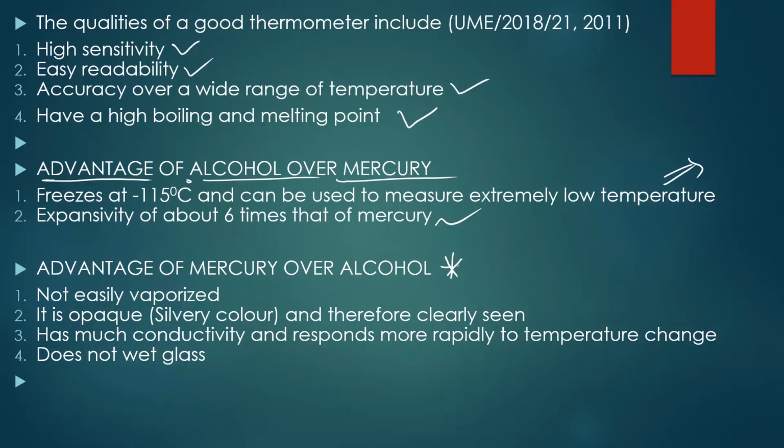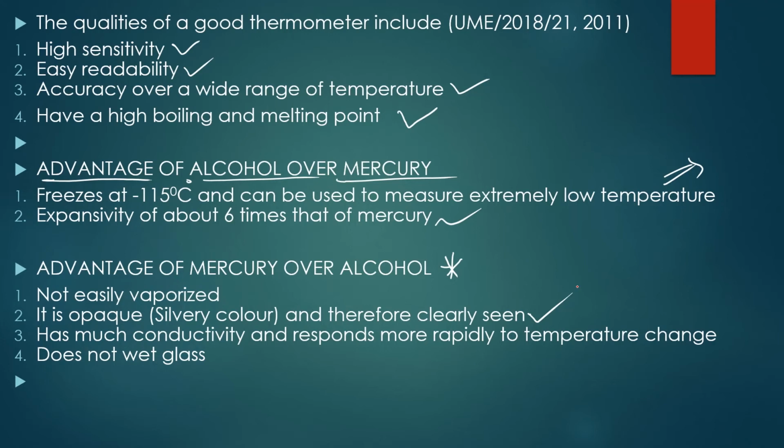Mercury is opaque, is silvery colored liquid, and can be clearly seen. Remember, when we talk about the qualities of a good thermometer, we said easy readability. Your ability to read the meniscus correctly and clearly is one attribute of a good thermometer. And mercury has it, because it is silvery in color, so it can be easily seen.